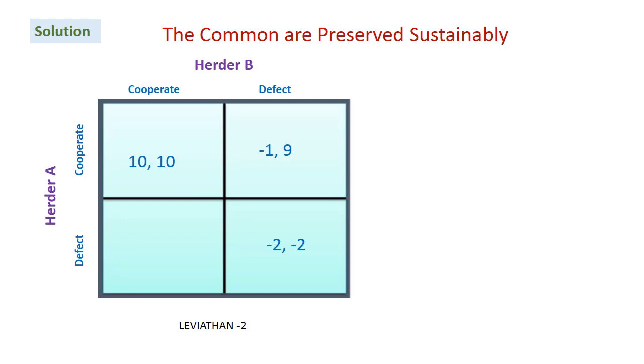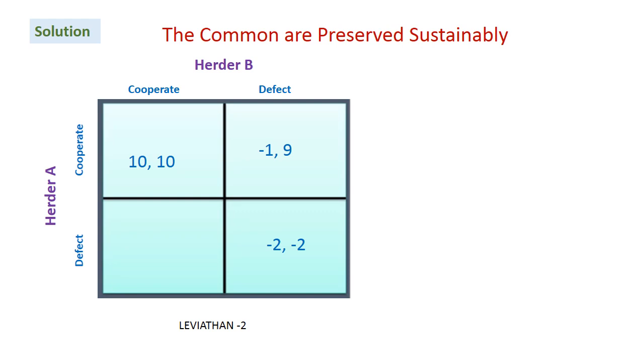Say herder A is cooperating and herder B is defecting. Then herder B is supposed to get 11 because he is cheating A. But since he is a cheater, a punishment is imposed, which is -2.